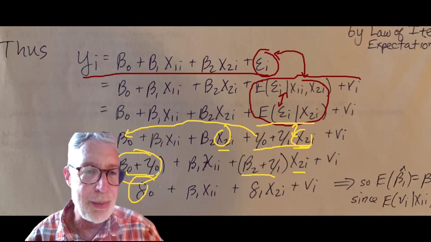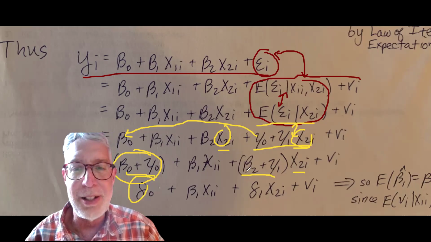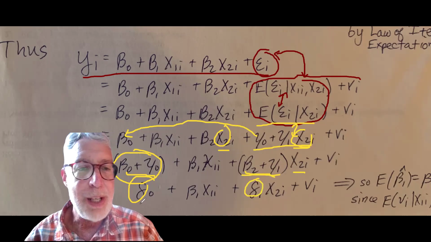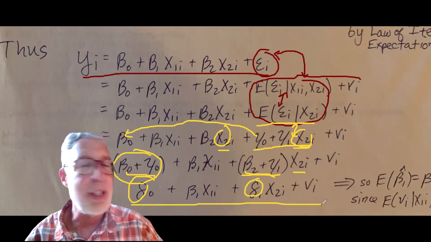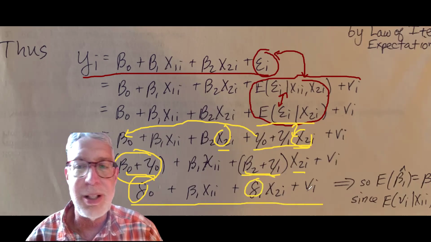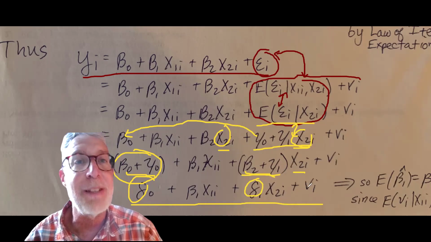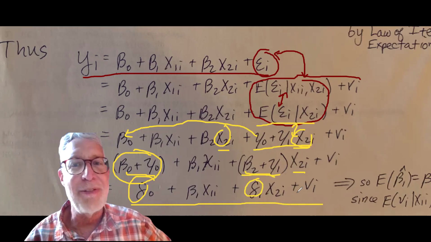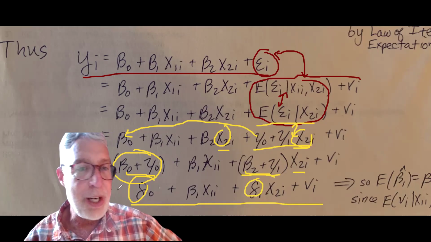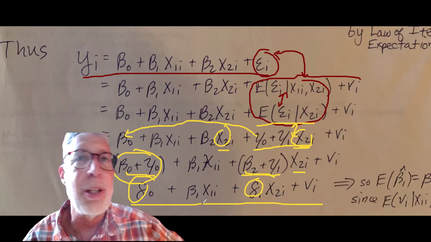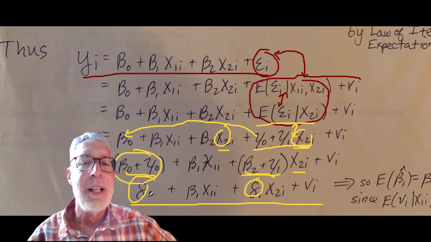So these two terms added up, we'll just call it delta 0, and these terms added up, we'll call it delta 1. Now we have an equation that looks just like our classical regression equation. And remember, we just showed that the expected value of vi is equal to 0. Go back again into the video and see. So this equation satisfies our normal ordinary least squares assumptions.